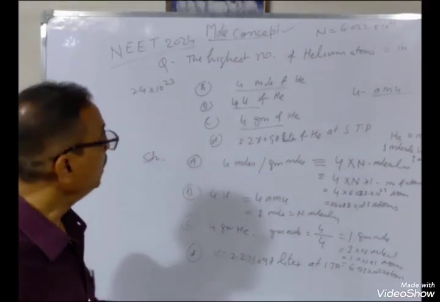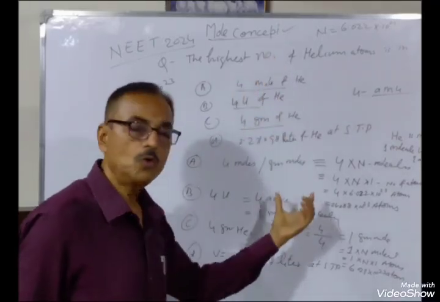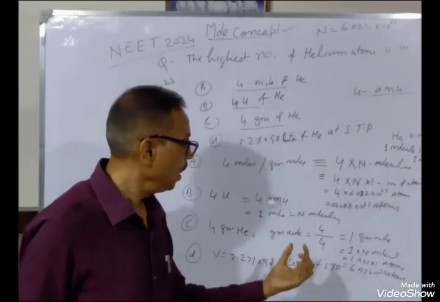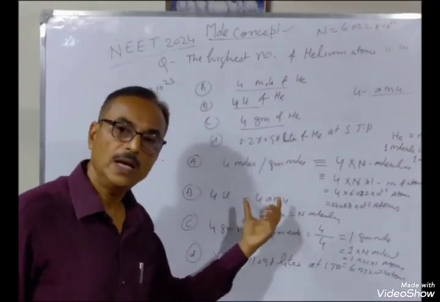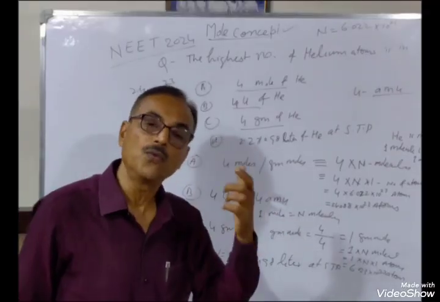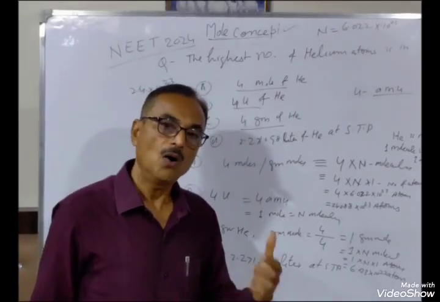From the previous chapter, I have told you molar volume. At STP, any gas occupies 22.4 liter of volume.